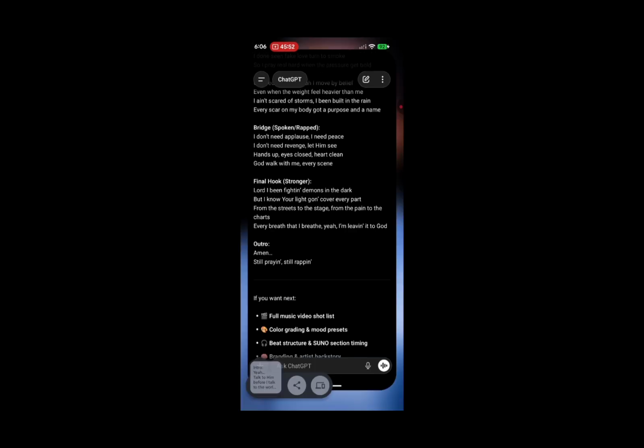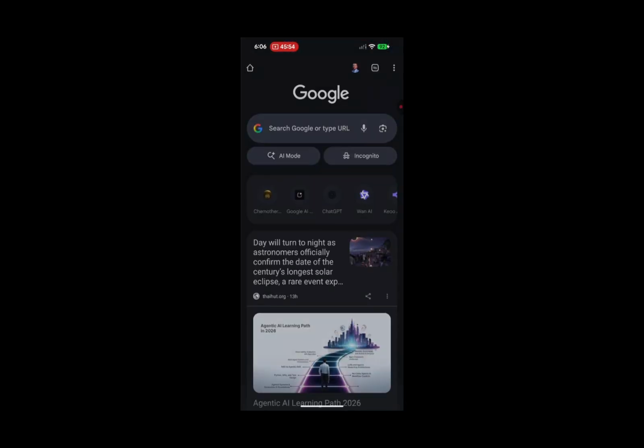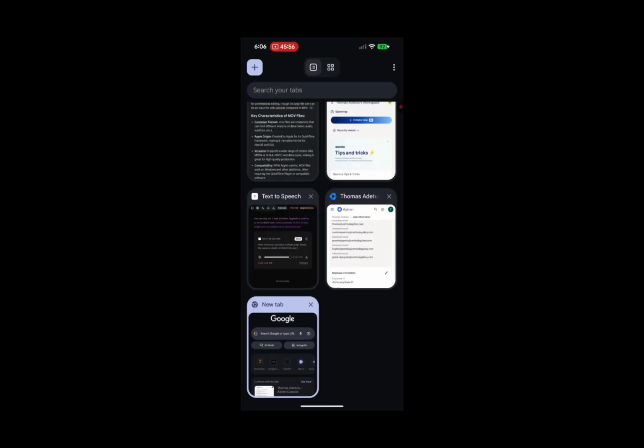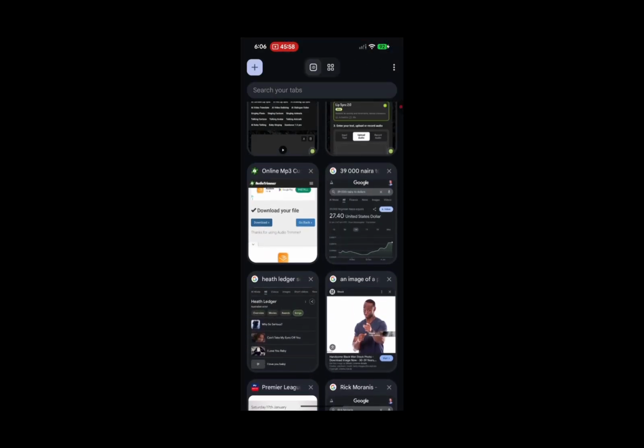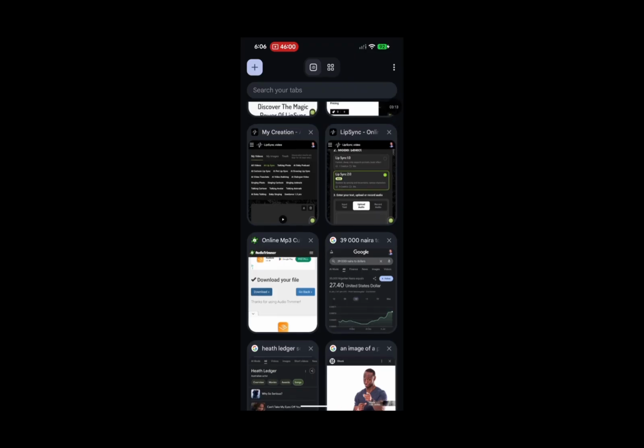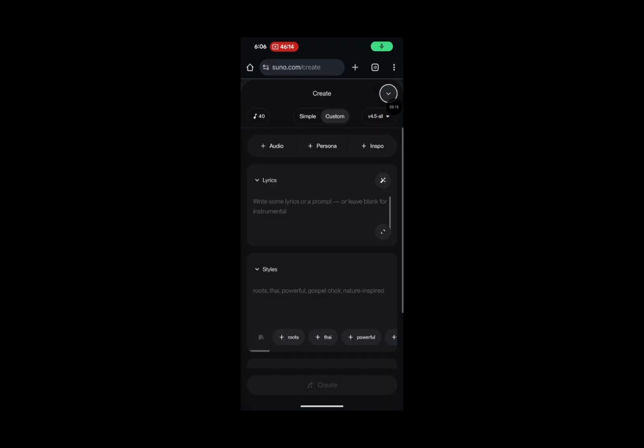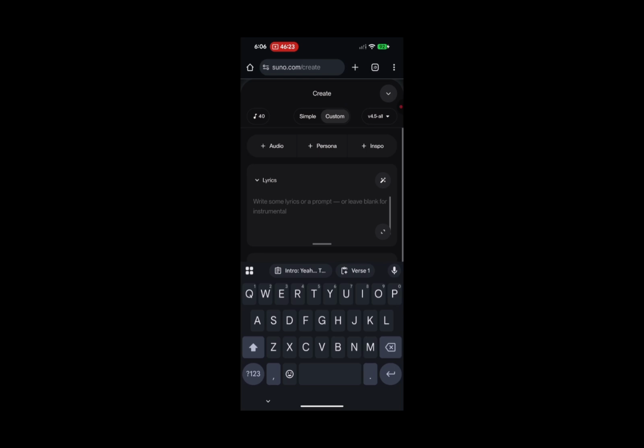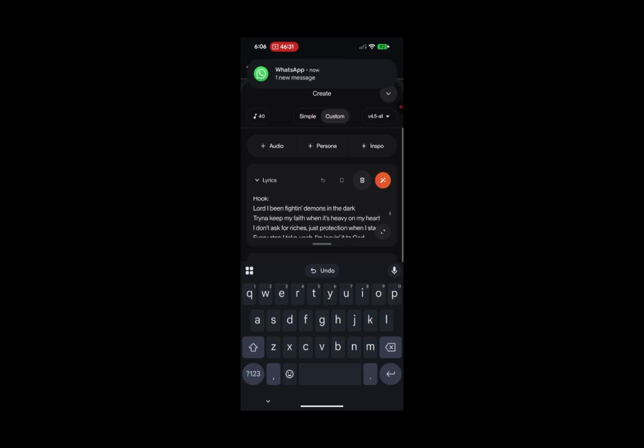So we're going to go to our browser and check for Suno. Hold on while I check for it. Okay, so this is Suno. They usually have the simple and custom. What we are working on is the custom, because we want to do everything all by ourselves. So just go to where you have lyrics and paste your lyrics there. Don't change anything, just drop it there the way it is.